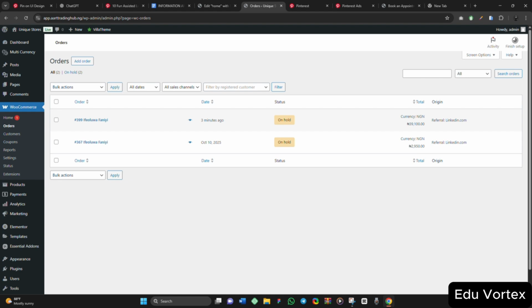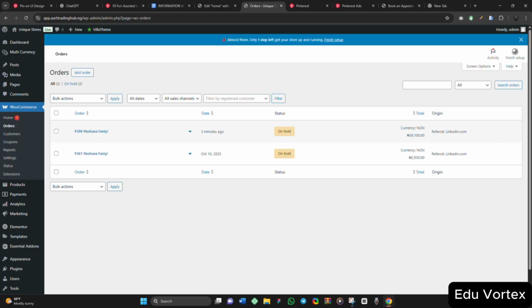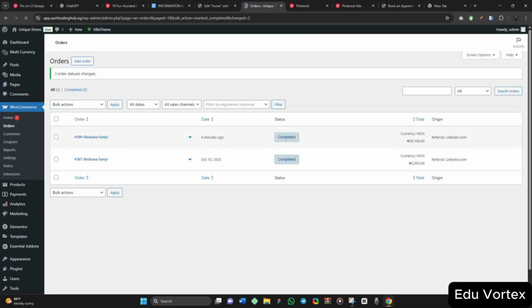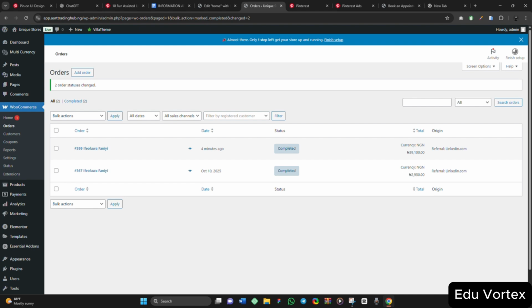So you look at it, the origin is coming from linkedin.com, this one is coming from linkedin.com. So if you click on it like this, I can now complete it. I can change the status to complete, then apply. You are going to change it to complete after you have confirmed the payment. Yes, that's how it works.